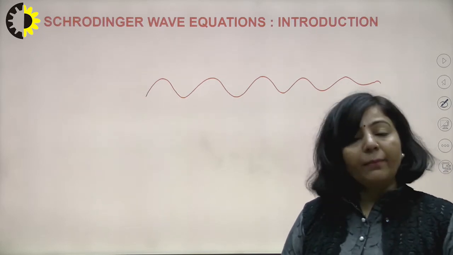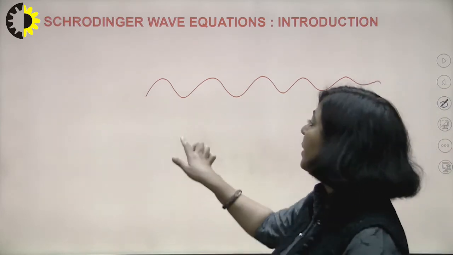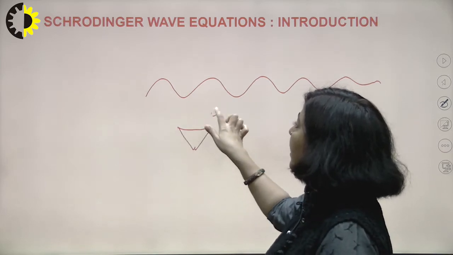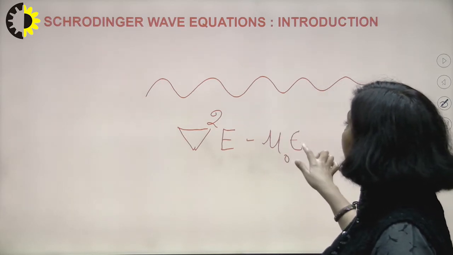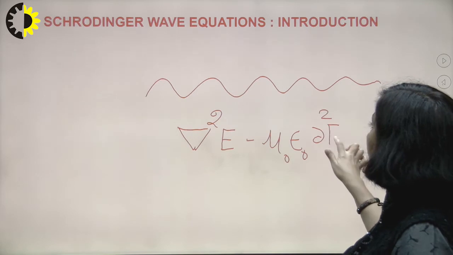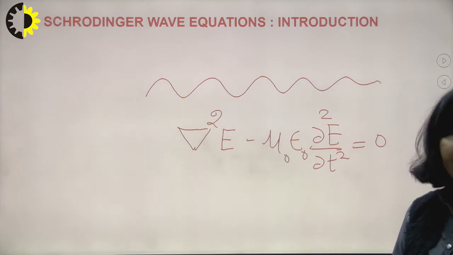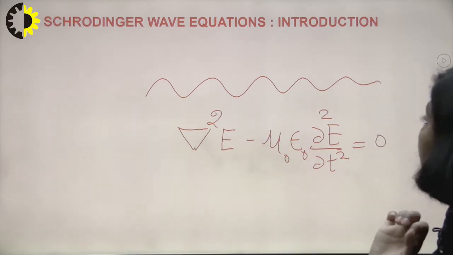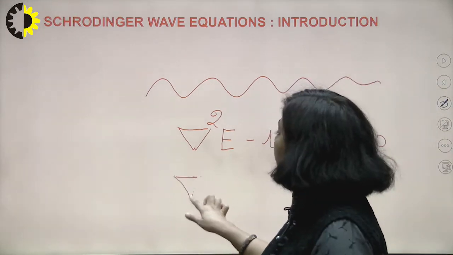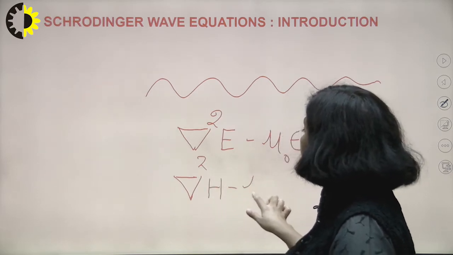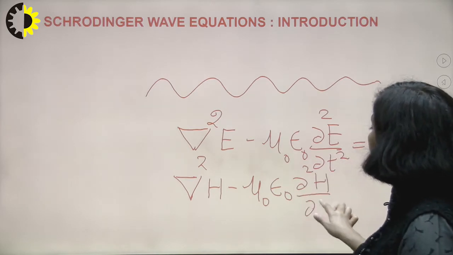If I am talking about vacuum or free space, you might remember that the electromagnetic wave equation in free space in terms of electric field is: del square E minus mu naught epsilon naught del square E upon del t square equals 0. You have a similar equation in terms of magnetic field: del square H minus mu naught epsilon naught del square H upon del t square equals 0.